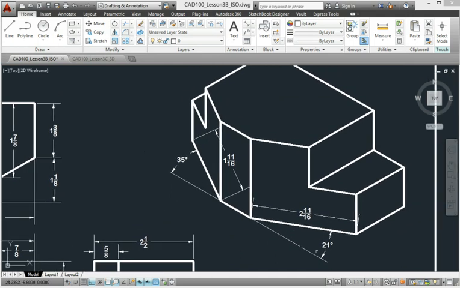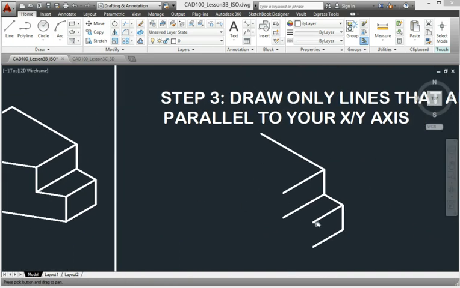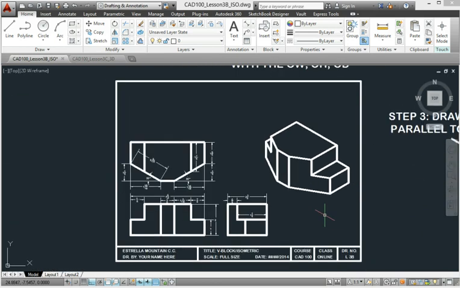So just remember, you could only measure lines and draw lines that are parallel to the box which we started with, which is why we drew these types of lines first. Alright, save your work and you are done.